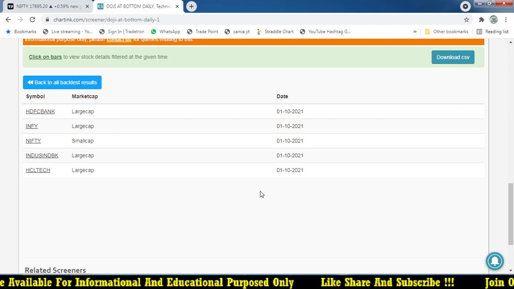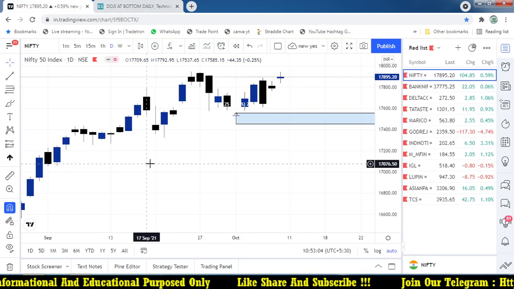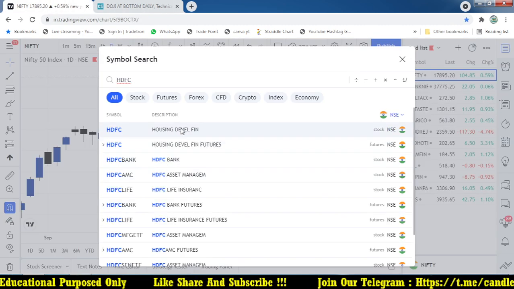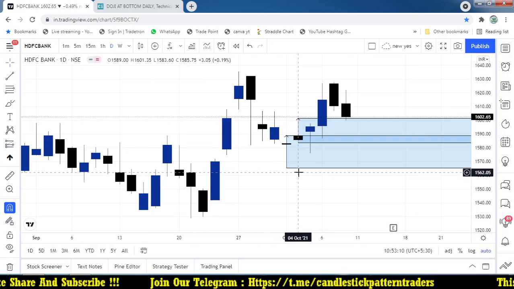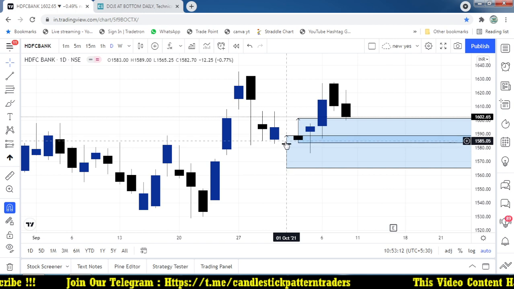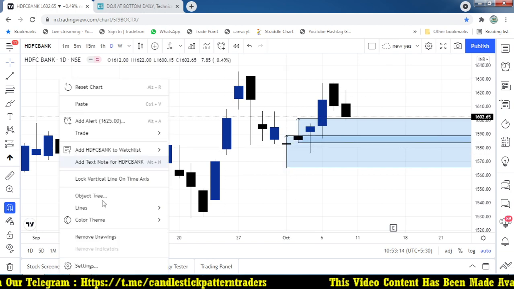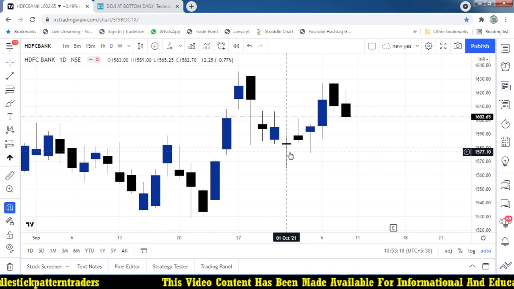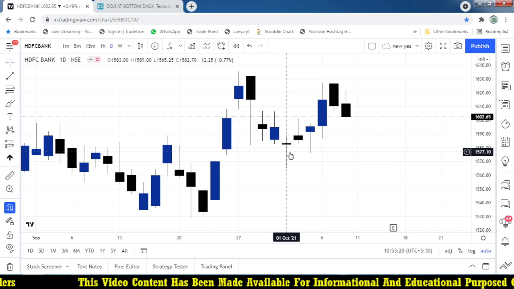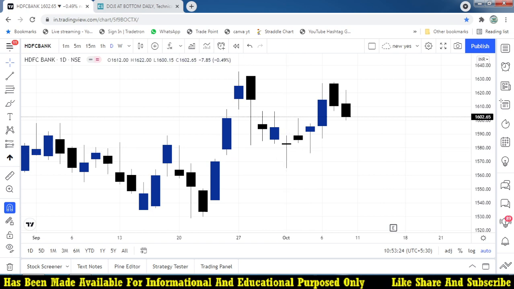So let's try HDFC Bank. How do we plan a trade with HDFC Bank? Here I'm opening an equity chart of it. We already marked the doji, that is 1st October. Let's remove all the other things. Now if you check, the candle high for the day is 1589 and the low is 1565.